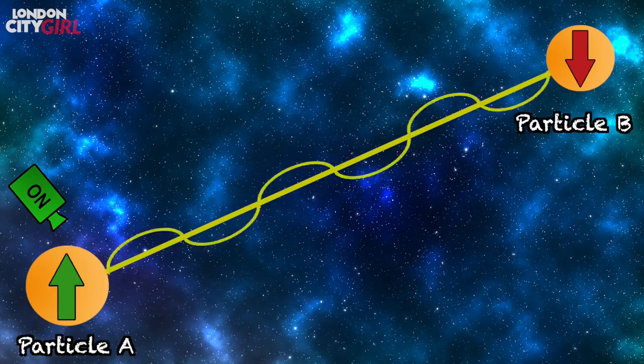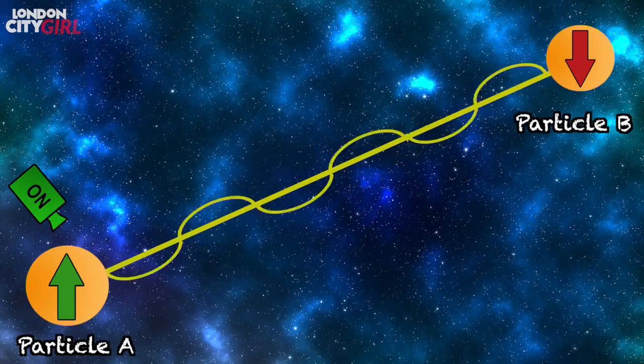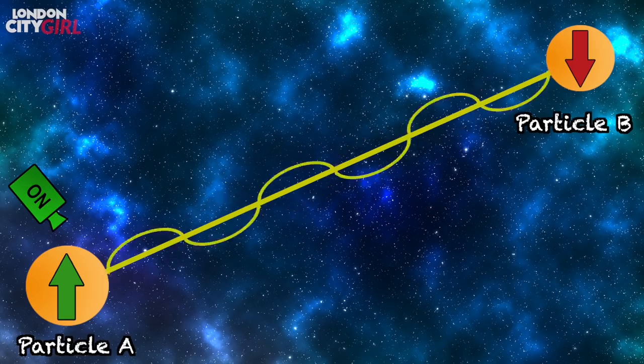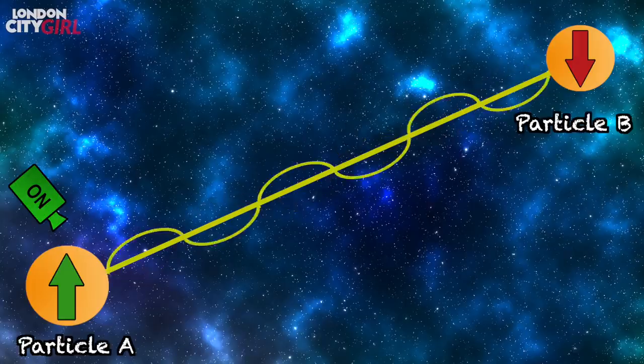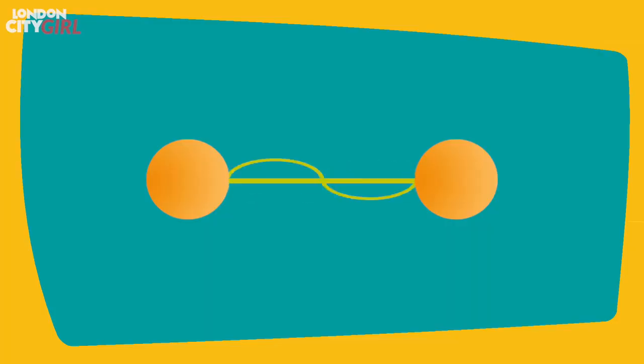Quantum mechanics seems to say that entangled particles can communicate with a speed faster than the speed of light, something that Einstein's theory of special relativity ruled out. Einstein called this phenomenon spooky action at a distance. Einstein was not impressed by the explanation given by quantum mechanics to describe the behavior of entangled particles, and he actually offered up his own alternative theory.